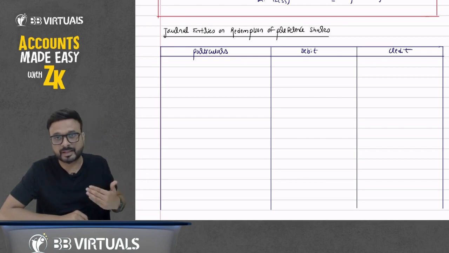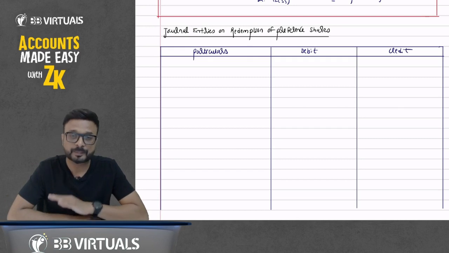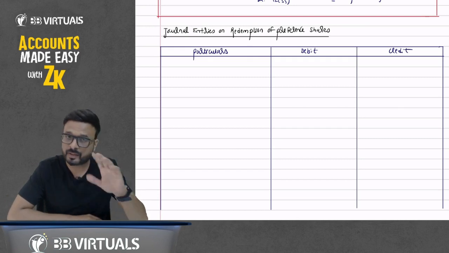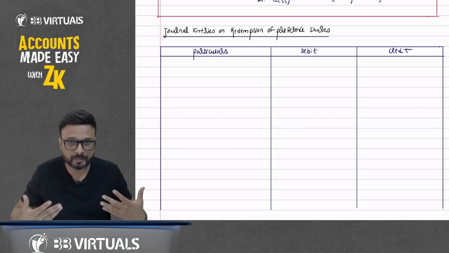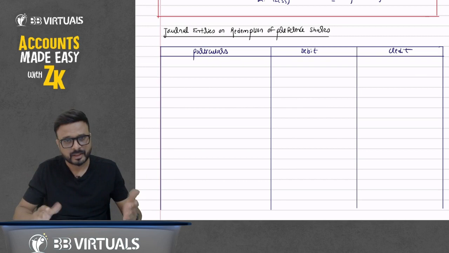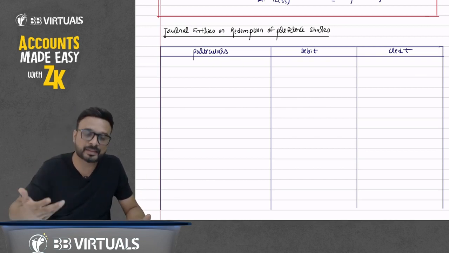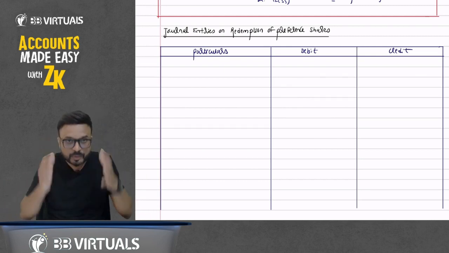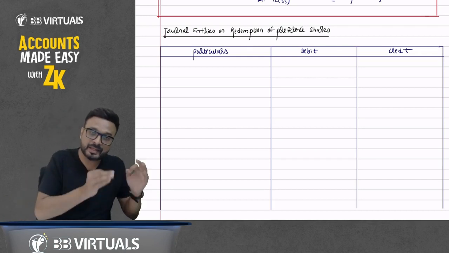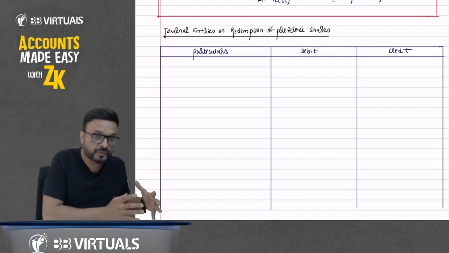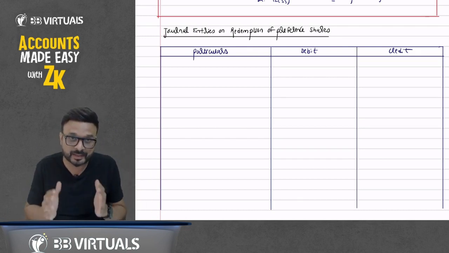But in redemption of preference shares, we don't purchase shares from the market. When we issue the preference shares, it is mentioned at that time that we are going to redeem them, that we are going to cancel these shares in the future. So when we do the redemption, we are cancelling our preference shares, just like in buyback we cancel equity shares.